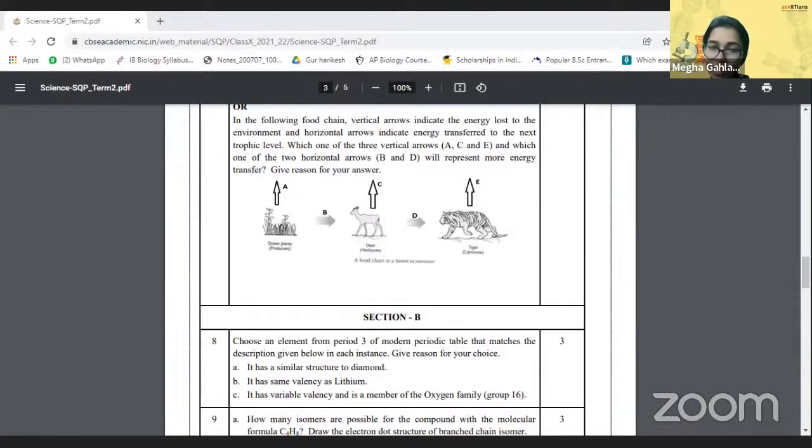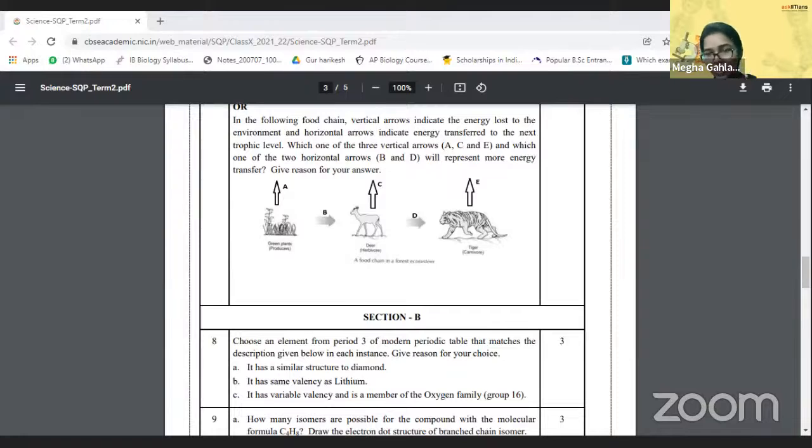A will represent more energy transferred as compared to C and E. First point: B will represent more energy transferred as compared to D. Second point: when the green plants are eaten by the primary consumers, a lot of energy is lost to the environment, as heat or the transfer of energy or anything.